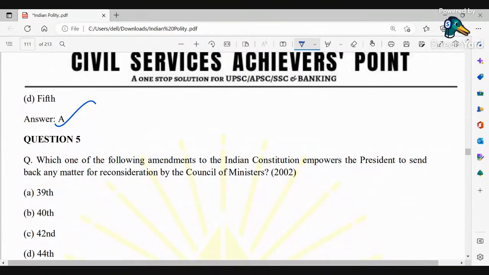Okay, which one of the following amendments to the Indian Constitution empowers the President to send back any matter for reconsideration by the Council of Ministers? Options are given below: 39th, 40th, 42nd, and 44th.